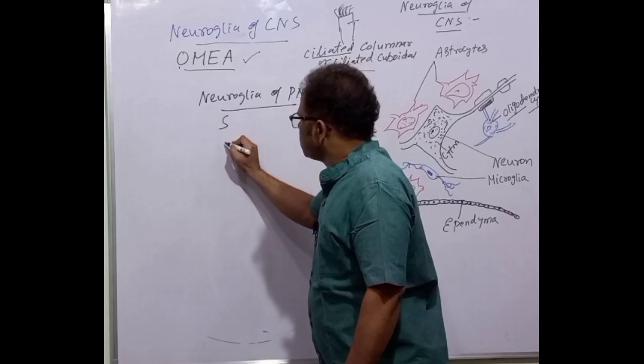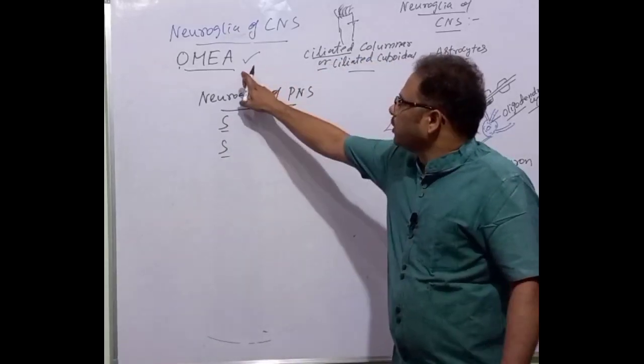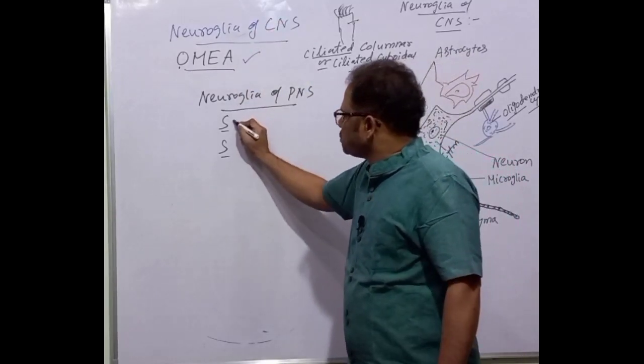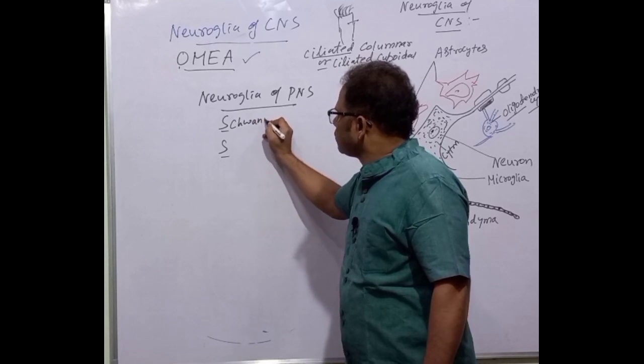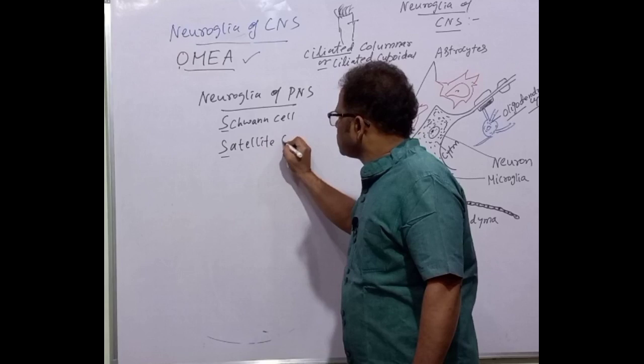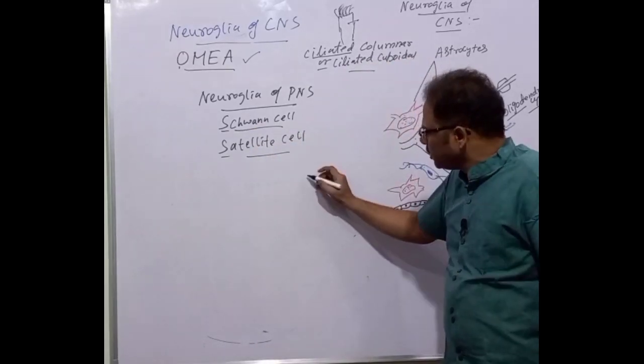S and S, that is a code to be remembered here. Double S for the neuroglia of the PNS: S for Schwann cell and S for satellite cell. The Schwann cell we already discussed. What is a Schwann cell?